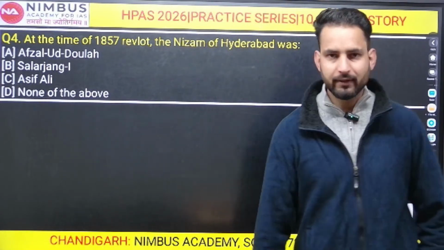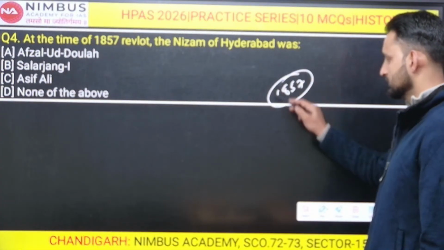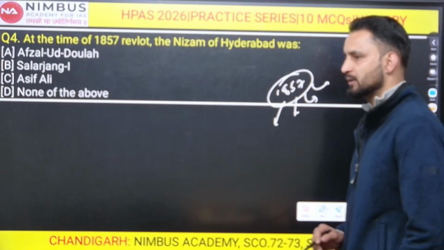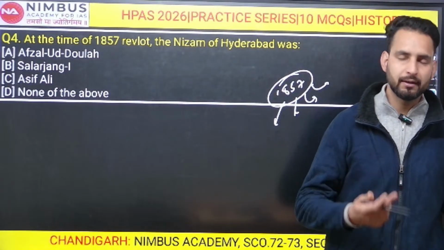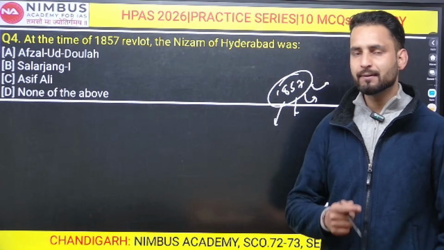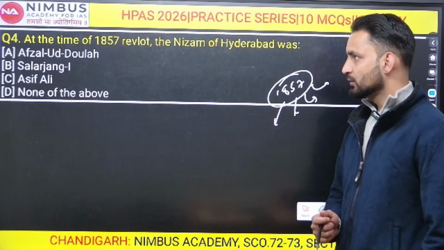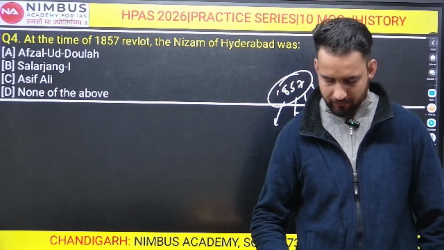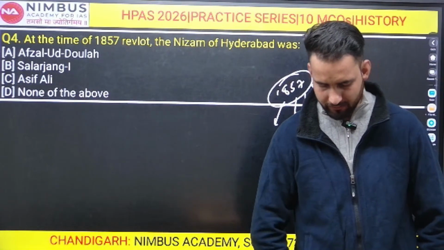Revolt of 1857 itself is a very important topic, right? So there are multiple questions that are being asked from the revolt of 1857 repeatedly, right? The various statements made about the revolt of 1857, the nature of 1857, the causes of 1857, the course of the revolt of 1857. So this is very important and you have to attempt it in a better way. All right, let me know what should be the right answer for question number 4.